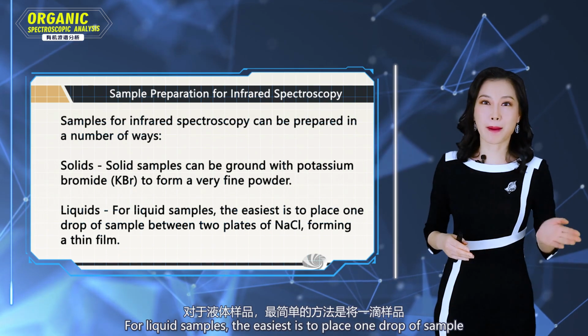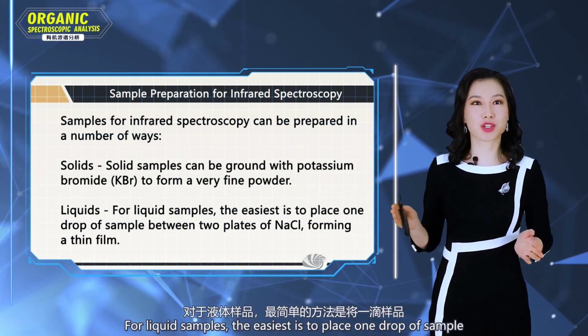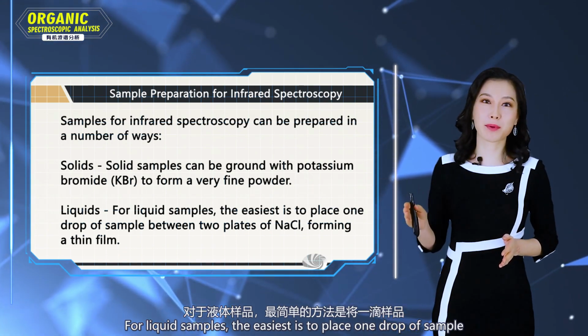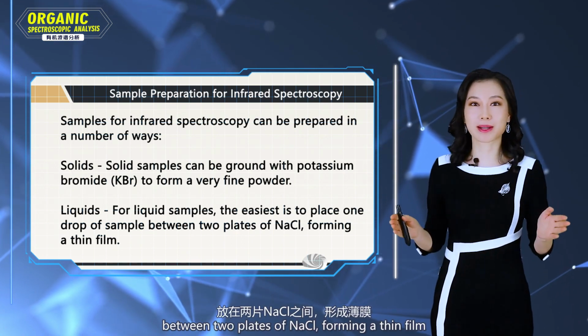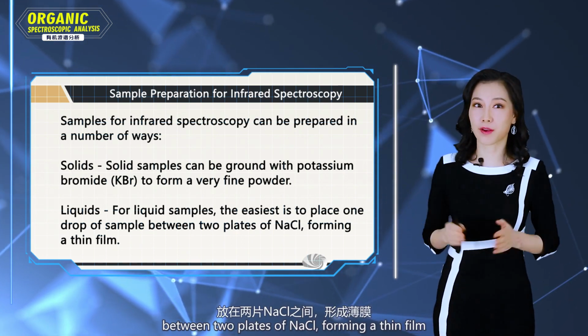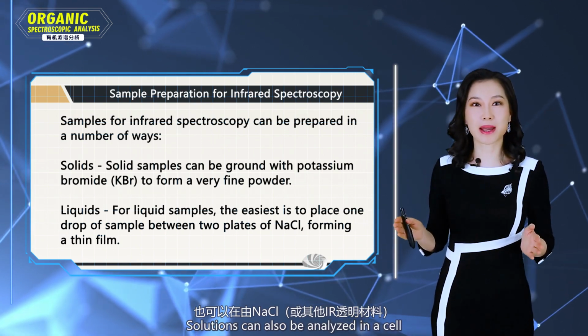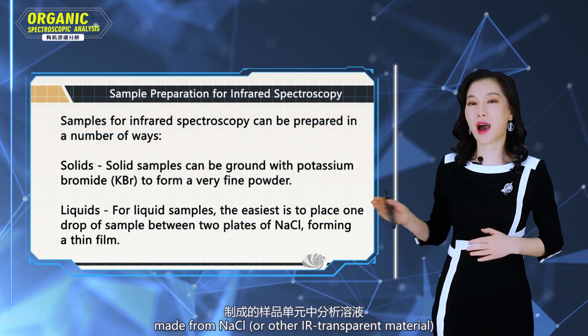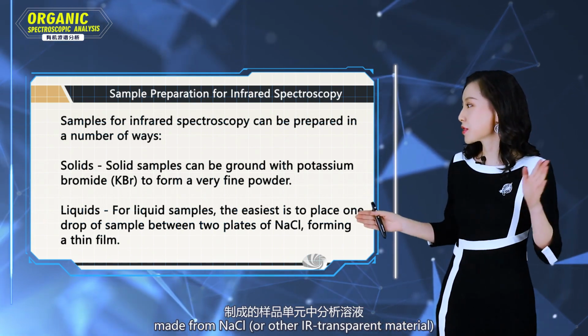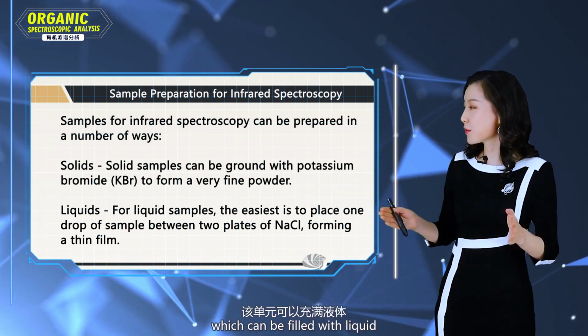For liquid samples, the easiest way is to place one drop of sample between two plates of sodium chloride, forming a thin film. Solutions can also be analyzed in a cell made from sodium chloride or other infrared transparent material, which can be filled with liquid.